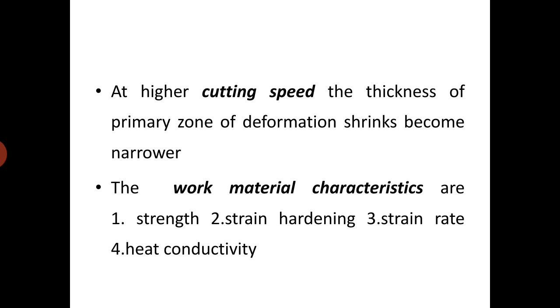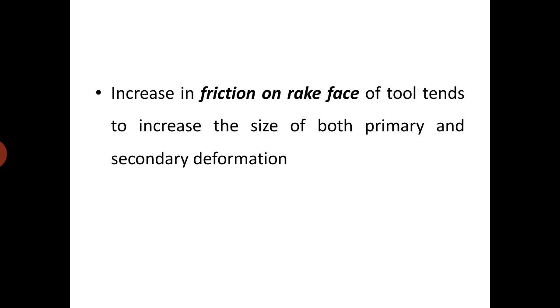The work material characteristics are: first one, strength; second one, strain hardening; third one, strain rate; fourth one, heat conductivity. Increase in friction on rake face of tool tends to increase the size of both primary and secondary deformation.